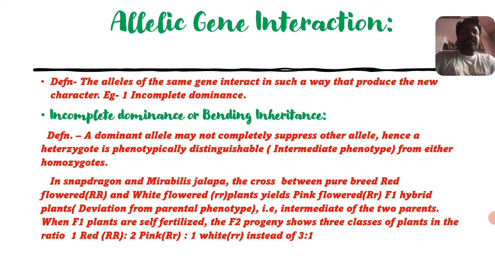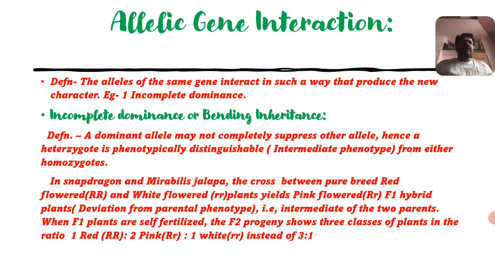Alleles of the same gene interact in such a way that they produce a new character. Then it is called allelic gene interaction.